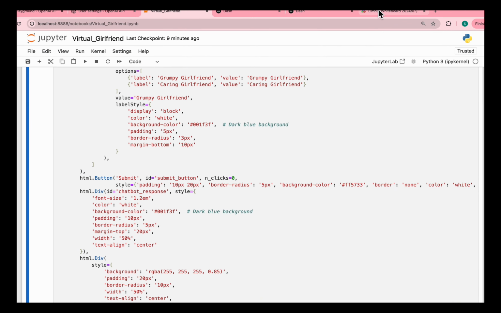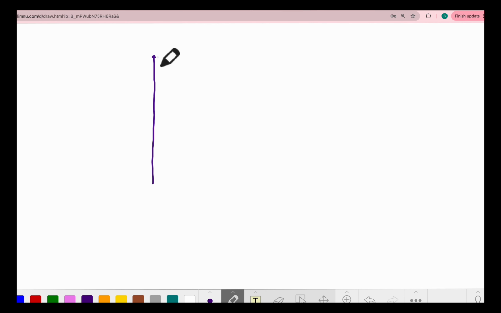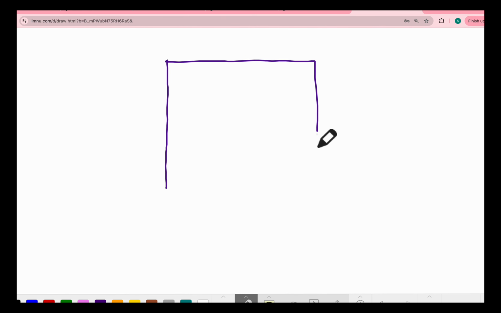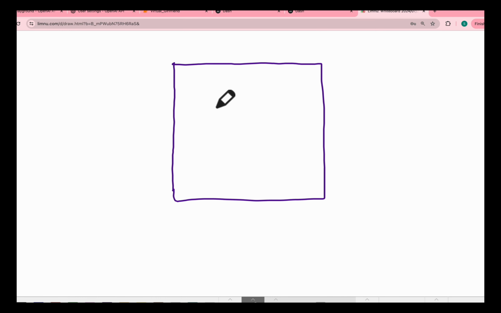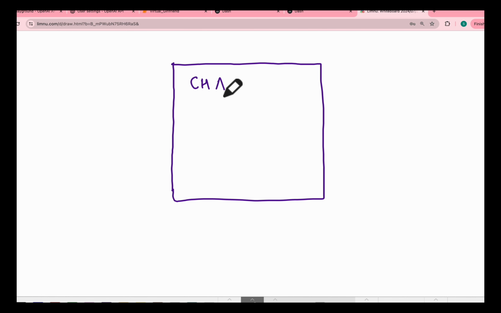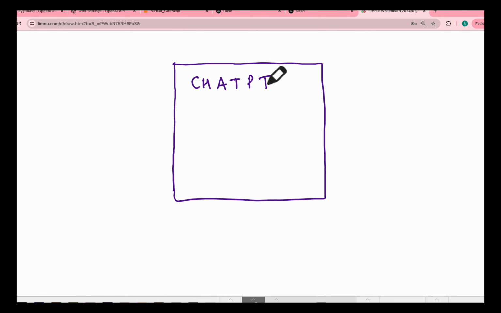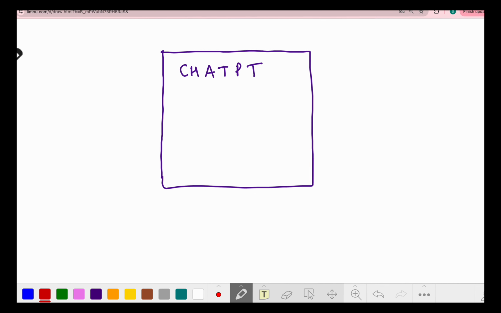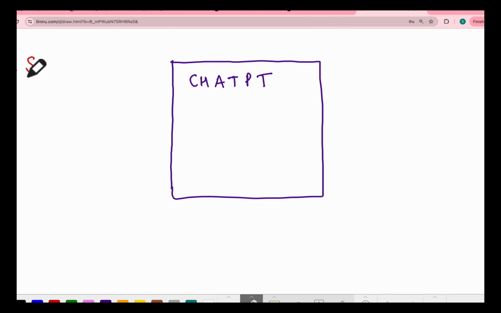So let's come to the architecture, because that is what we are here to learn, so that you can build your own. So how does generative AI work, how does any chatbot work, right? For example, let's say this is a chatbot. ChatGPT is just one example of a chatbot. It can be anything. Any chatbot, for example, let's say we are using ChatGPT, has three settings. It has three values. First is called a system message.